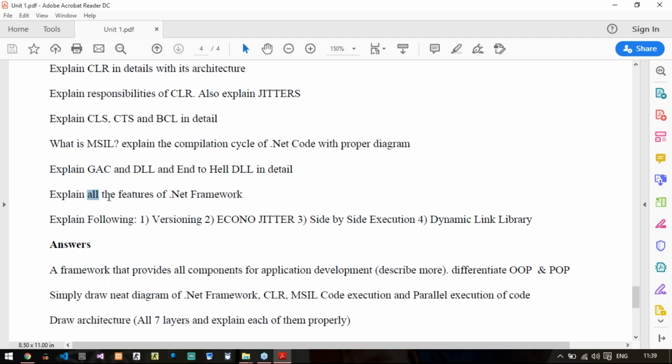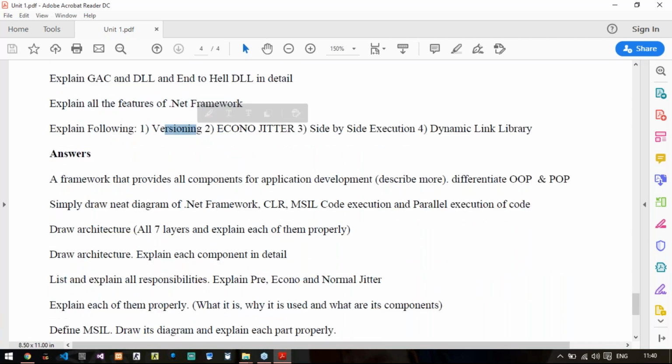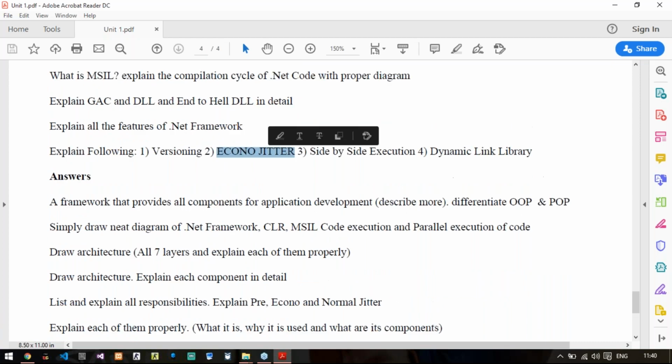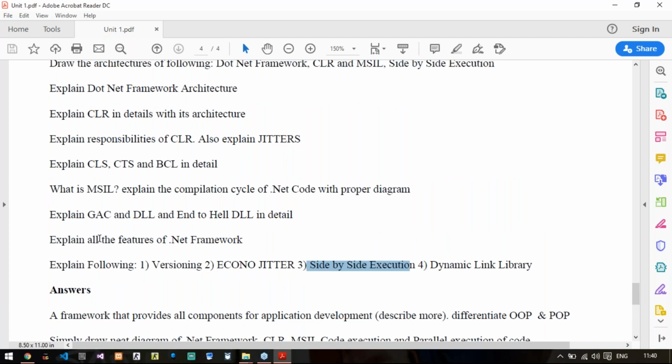Then comes: explain all the features of .NET Framework. So at least I am expecting 6 features from your side that you are going to explain in 2 lines at least. Then comes: explain the following: versioning, versions of .NET, econo jitter again from the jitters, side-by-side execution. Again, it is a part of .NET Framework features, and dynamic link library, that is the DLL file.